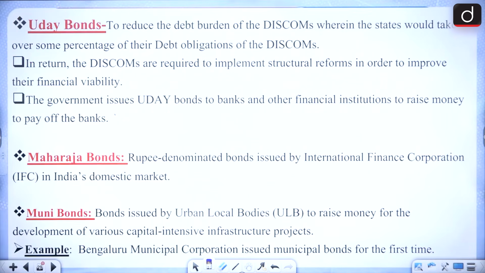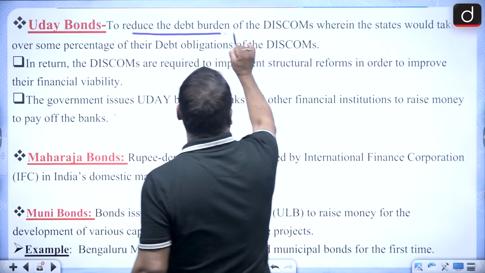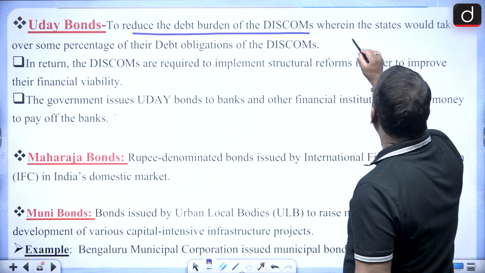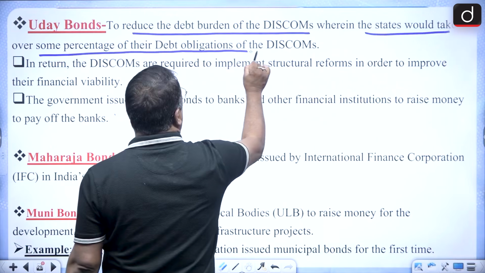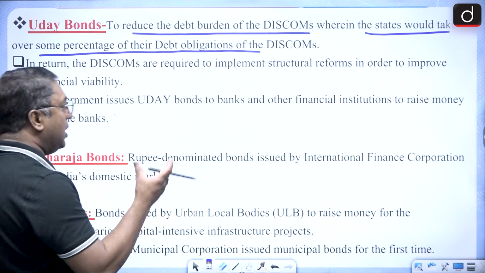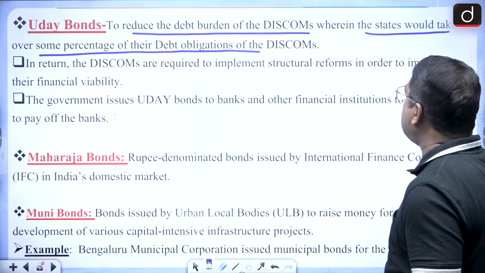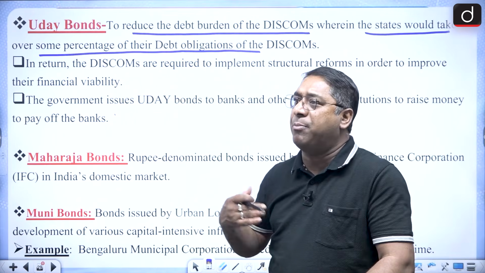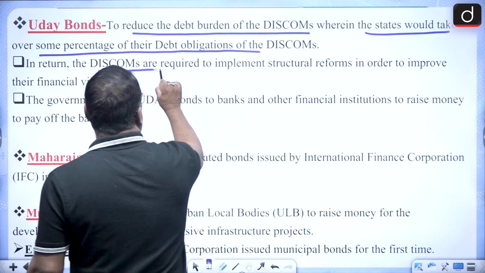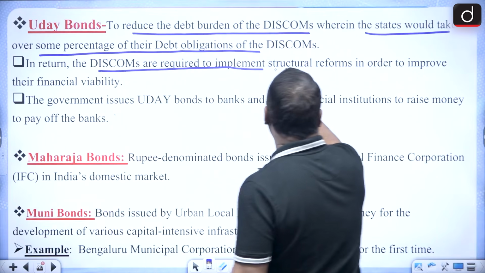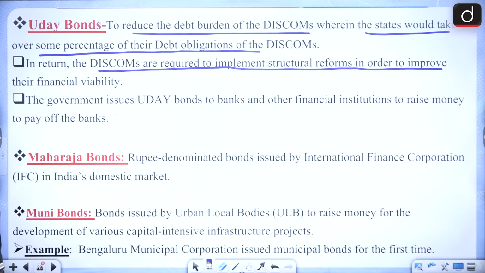Then we have the Uday bonds. Remember it, Uday bonds. To reduce the debt burden of DISCOMs, wherein the states would take over some percentage of their debt obligations. That means to reduce the debt burdens of DISCOMs, the state takes over some percentage of the debt burden of the DISCOM. And in return, DISCOMs are required to implement structural reforms so as to improve their financial viability.